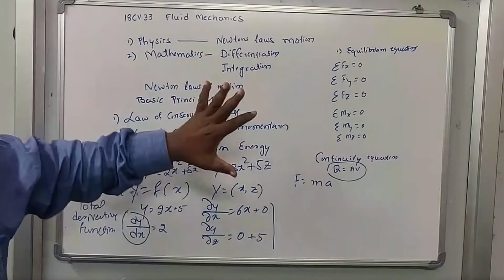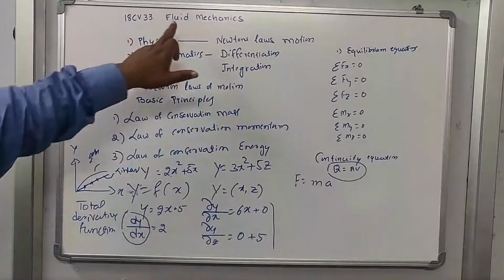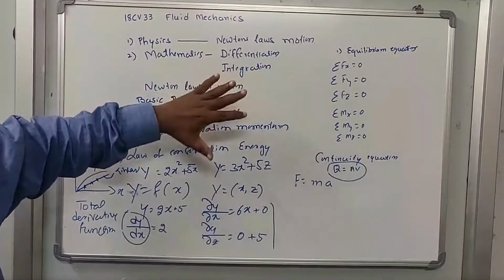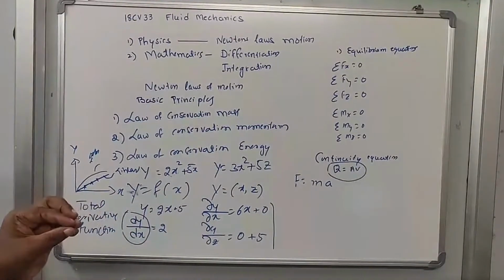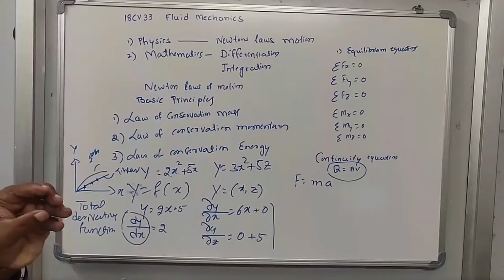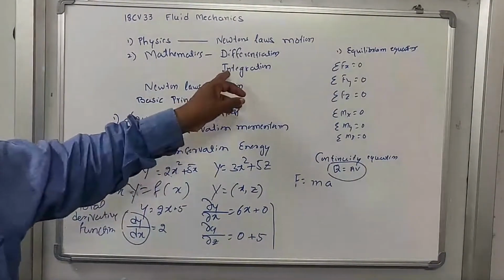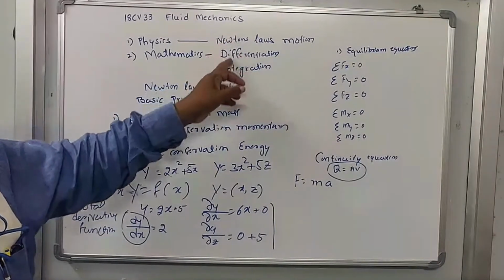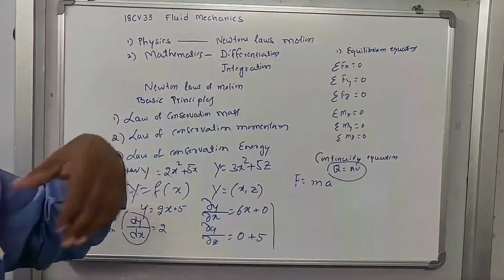So these are the things we use for the analysis of fluid mechanics. At least you should know how to get the solution, the total differentiation of a function, the partial derivative of the function, and also integration. You have already studied these things, and we are not repeating them in the next classes.